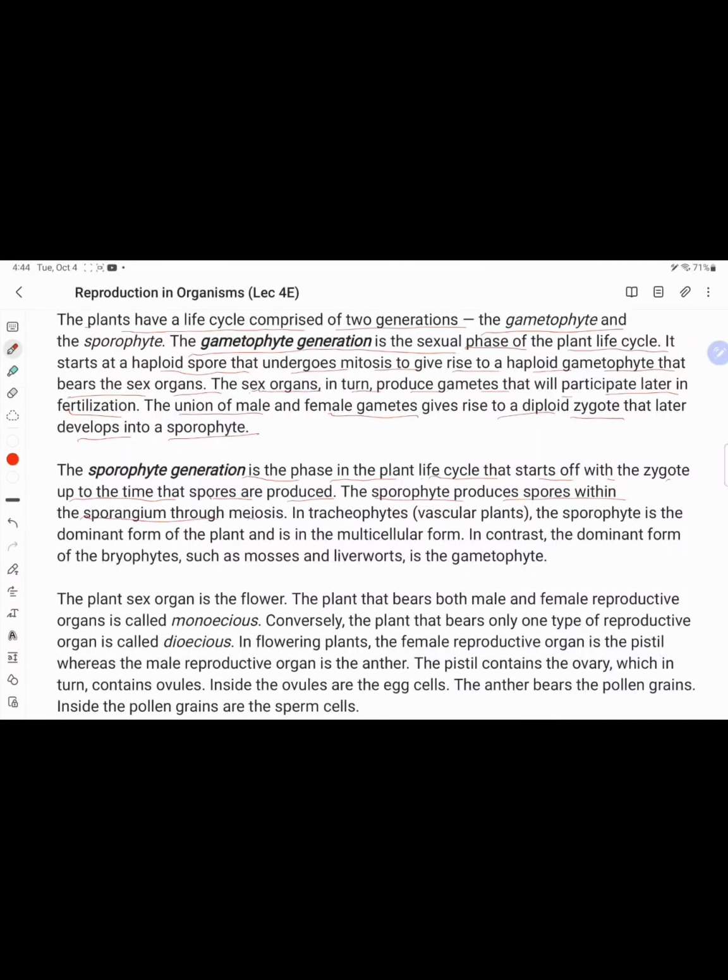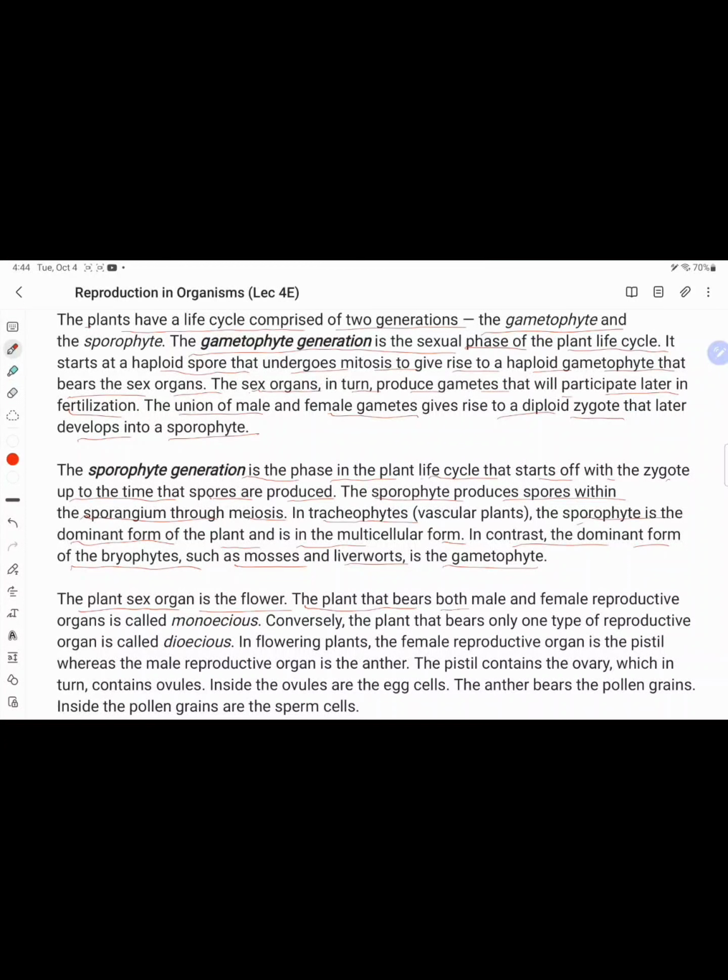The sporophyte generation is the diploid phase of the plant life cycle, from the zygote up to the time spores are produced. The sporophyte produces spores within the sporangium by meiosis, and this is seen in the tracheophytes. In tracheophytes, the vascular plants, the sporophyte is the dominant form of the plant, the multicellular form. In contrast, the dominant form of the bryophytes, such as mosses and liverworts, is the gametophyte. In bryophytes the dominant phase is the gametophyte, whereas in tracheophytes the dominant phase is the sporophyte.